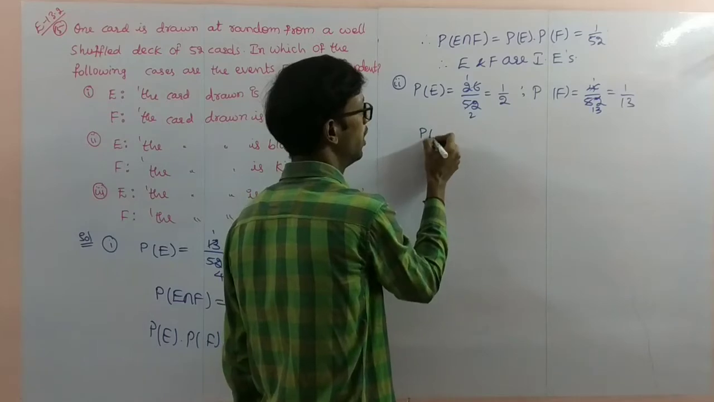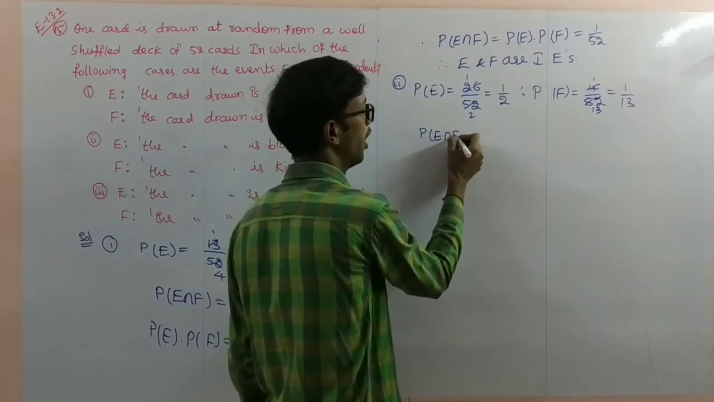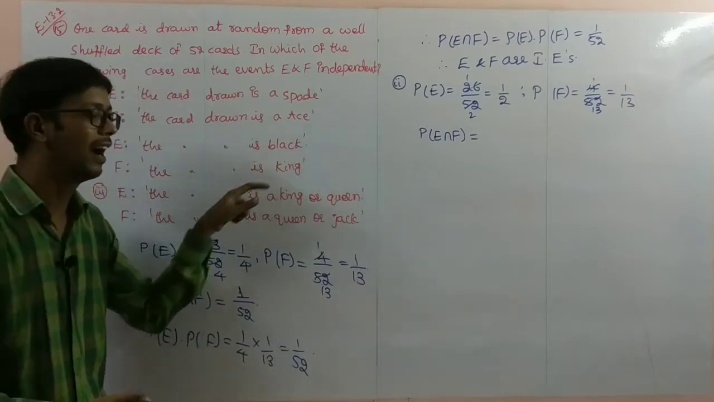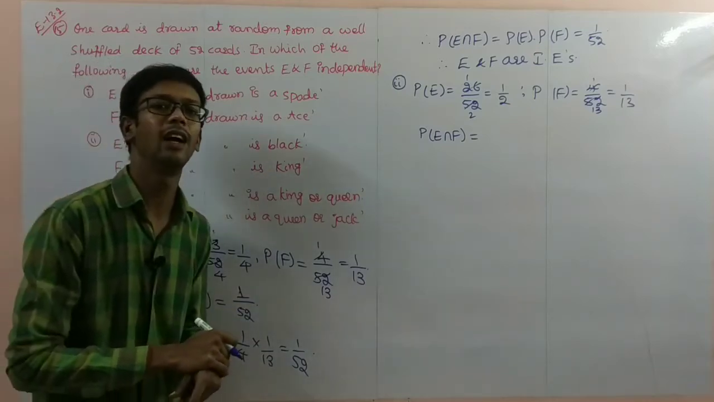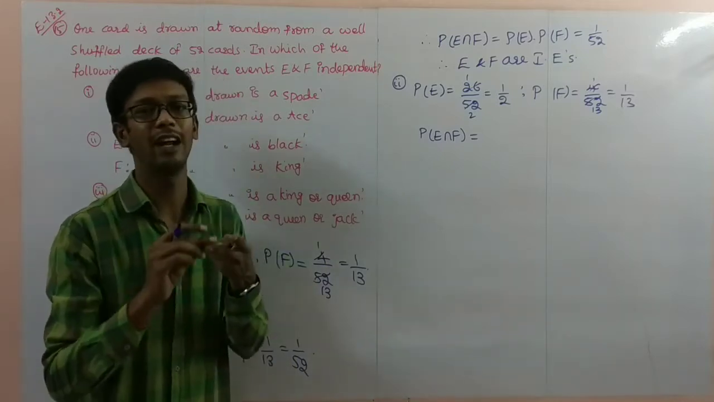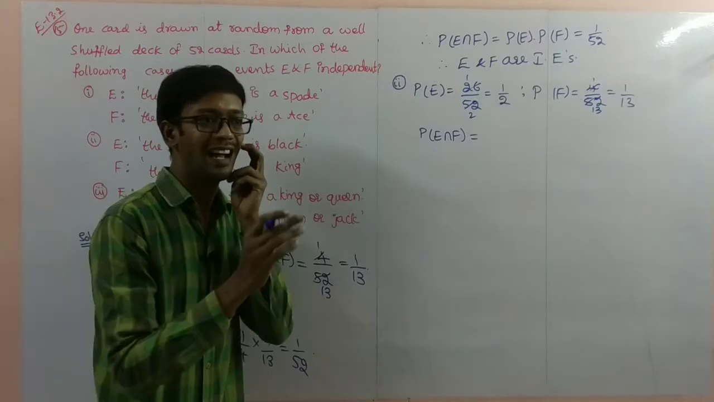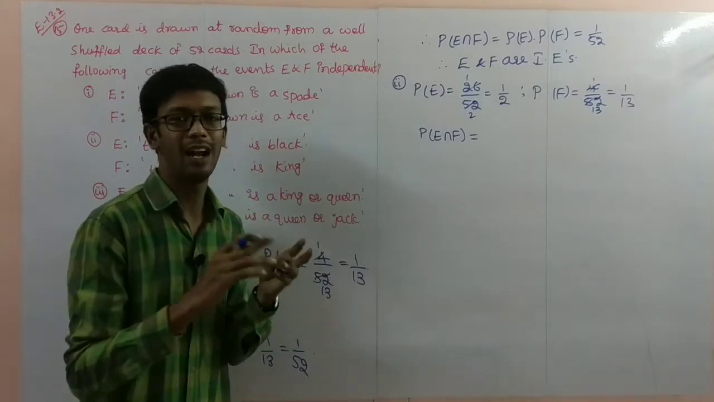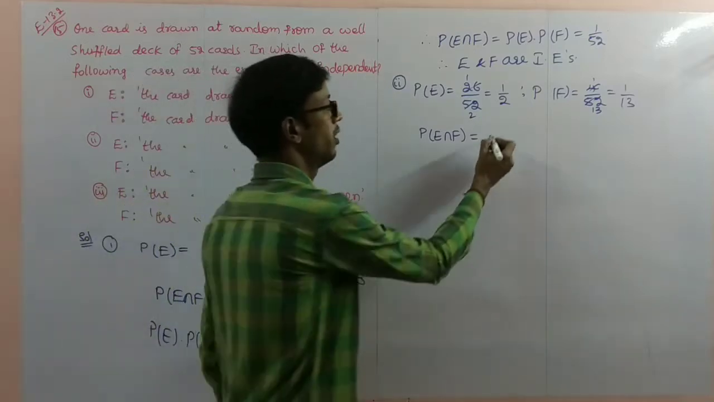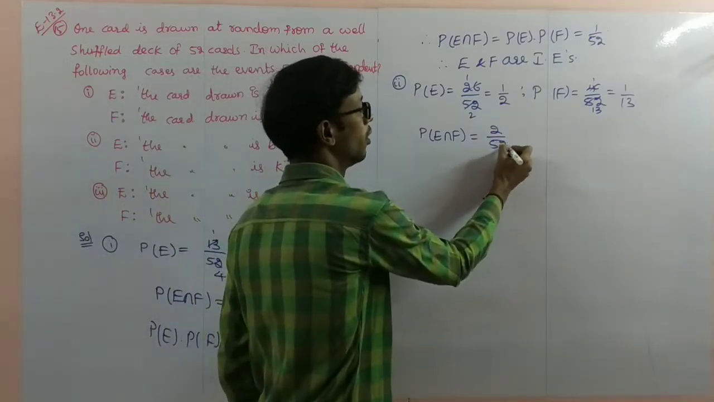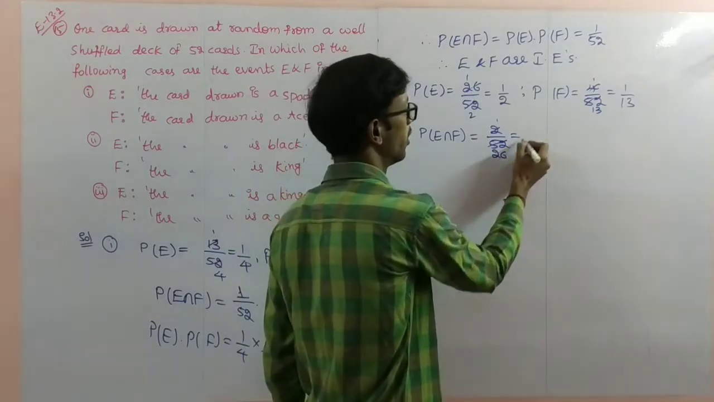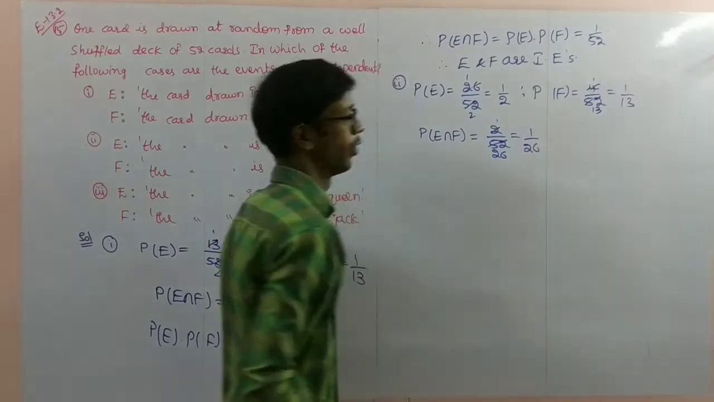Next, probability of E intersection F: black and king. The black color has 2 king cards. Black color and red color: red color has 2 kings, black color has 2 kings. So the intersection part is only 2 by 52, that is 1 by 26.